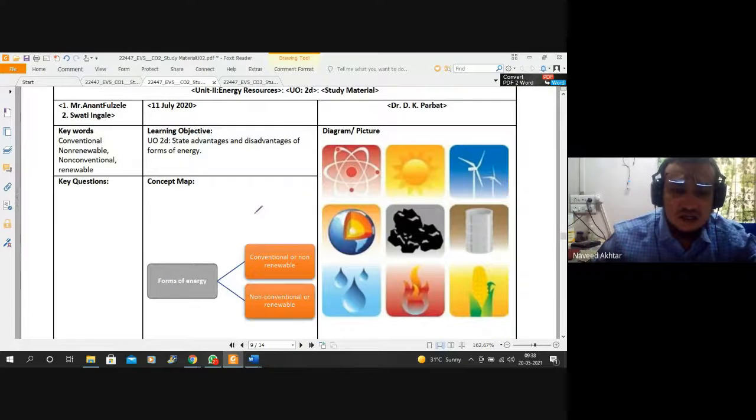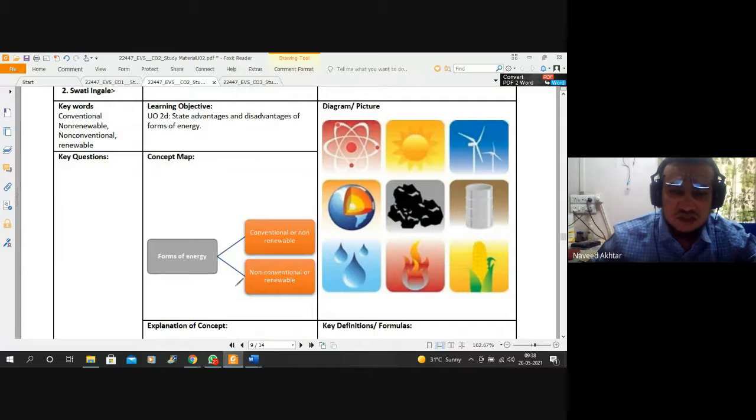Then the forms of energy resources. As I told you, there are conventional and non-conventional. The conventional means non-renewable energy resources: once we use them, we cannot reuse them.